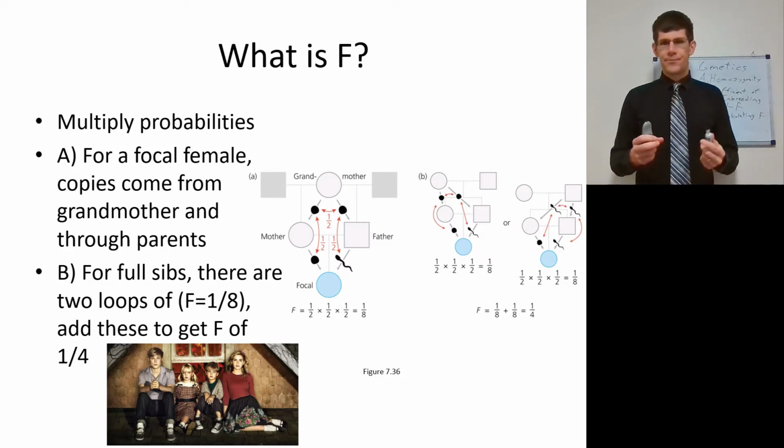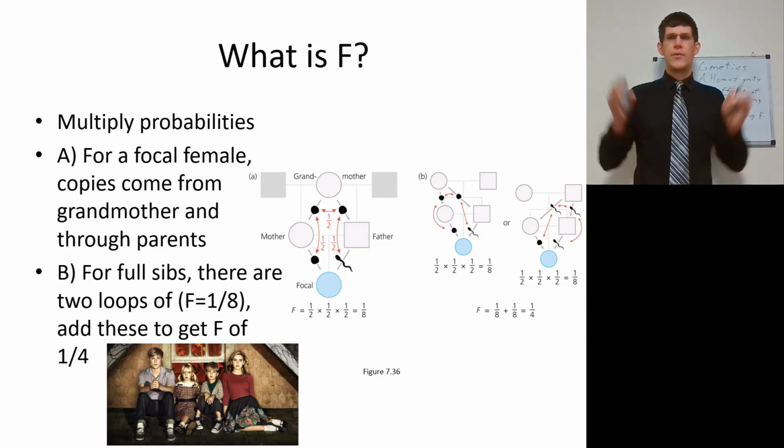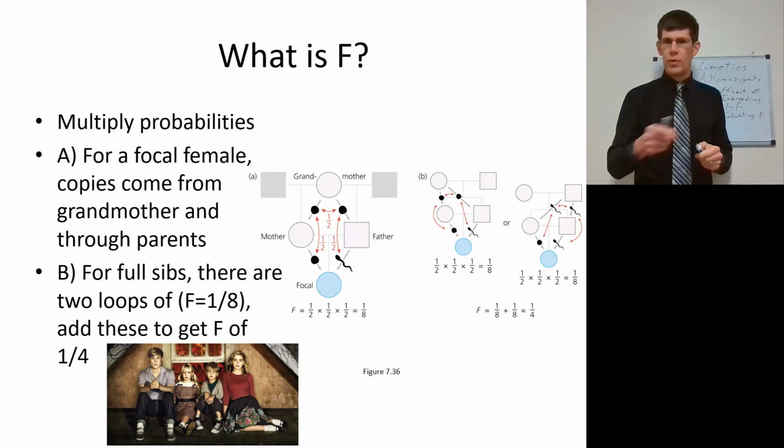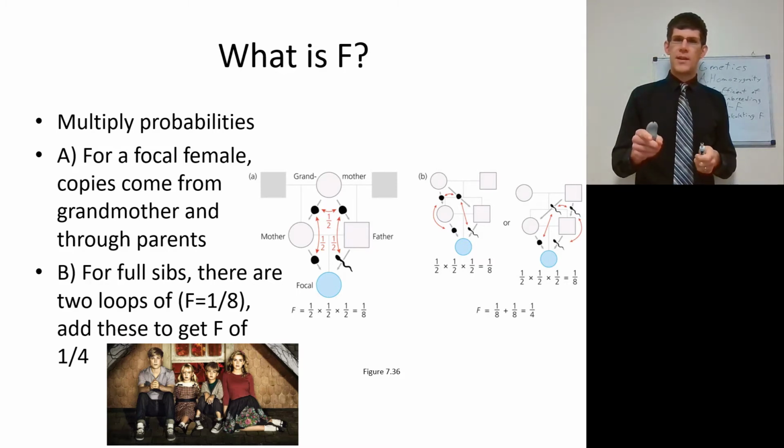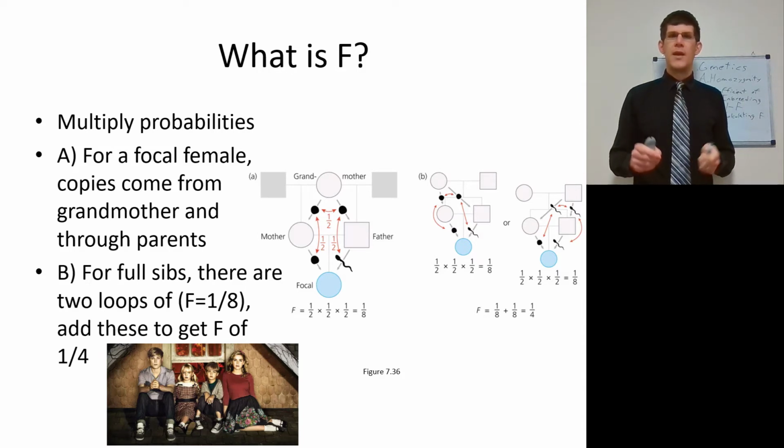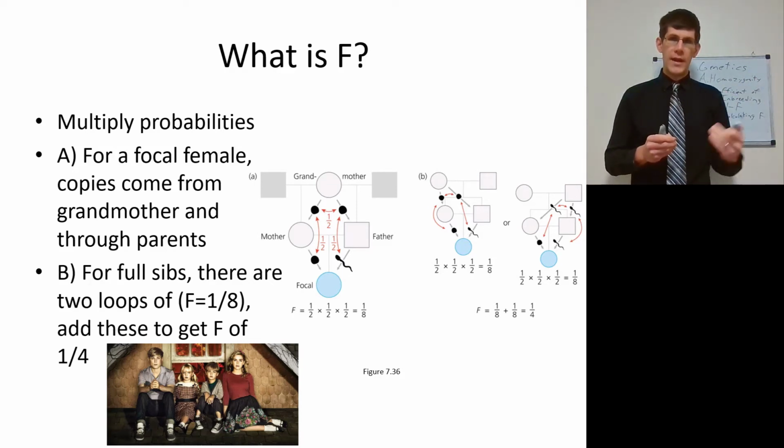What we see here is also, we can see for this focal female, that's 1/8. For full sibs, these individuals come from the same parents, so it's 2 parents, son and daughter, and a focal female here. It's actually going to end up being 1/4 because we're looking at 2 loops of that 1/8, where the sperm from the father is 50% related to this egg from the grandmother, the 2 eggs from the grandmother are 50% related to each other, and the egg from the mother is 50% related to the egg from the grandmother. Okay, so that's 1/8 right there, the 1/2 times 1/2 times 1/2.